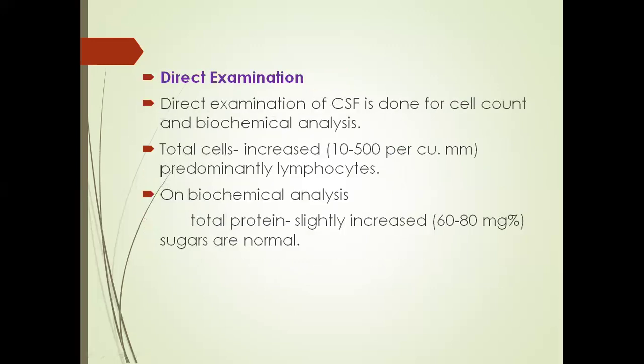So next, direct examination of CSF. This is done for cell count and biochemical analysis. In the cell count, total cells are increased, that is 10 to 500 per cubic mm, predominantly lymphocytes. So there is an increase in the lymphocyte count. When we go for the biochemical analysis, the total protein is slightly increased, at 62 mg percentage, and sugars are normal.